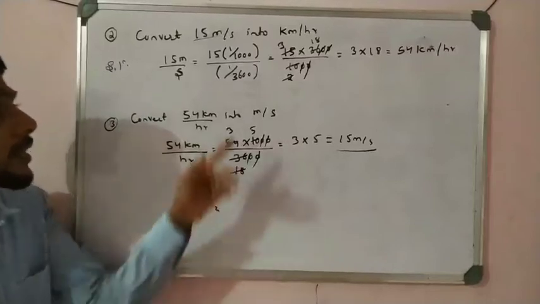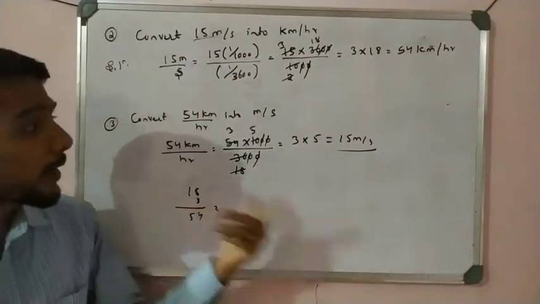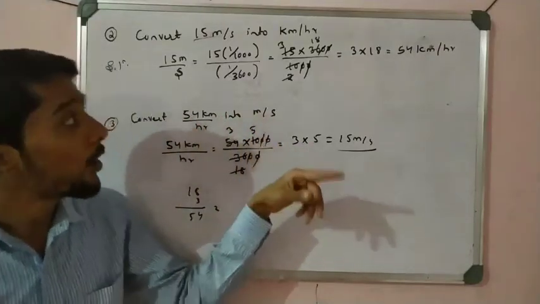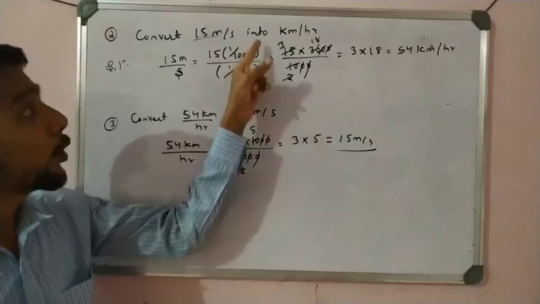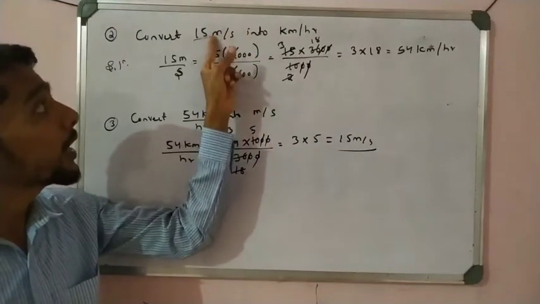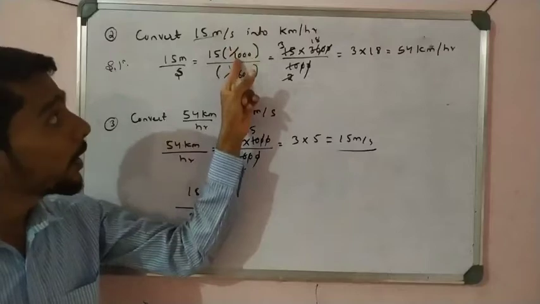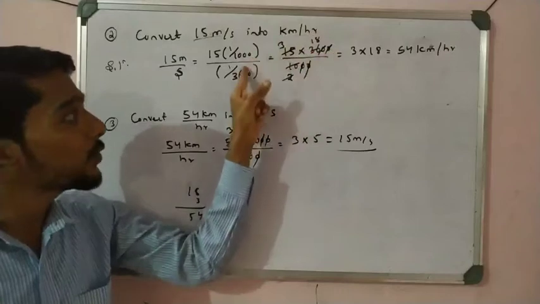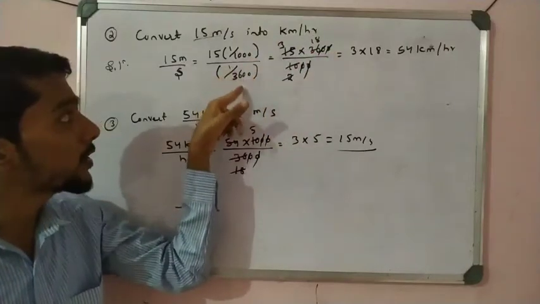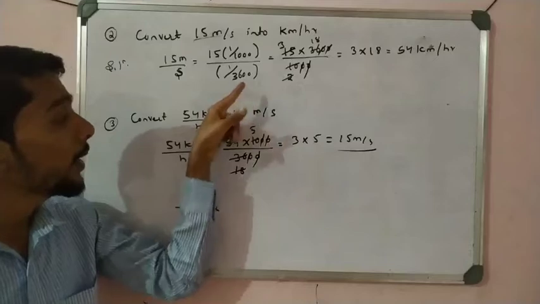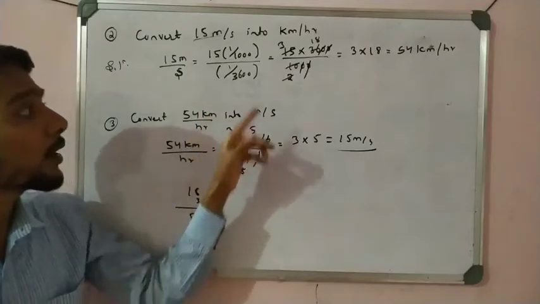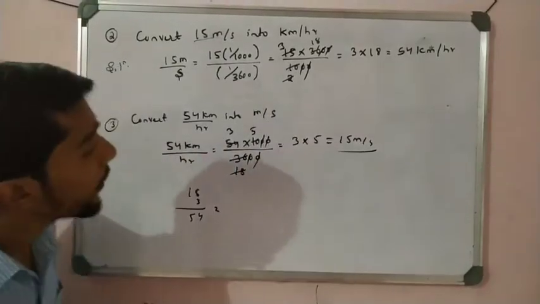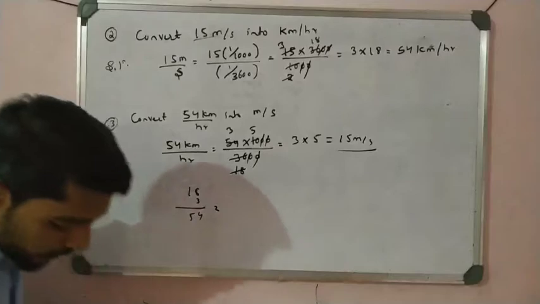Okay, so both examples are very important. Most of the examples in the NCERT, when they give kilometer per hour, you must convert into meter per second, or sometimes meter per second to kilometer per hour. So converting meter into kilometer means you make 1 by 1000, and second to hour means 1 by 3600. See here, smaller to bigger value, in that case we make a reciprocal, right? But kilometer to meter we do not make 1 by, direct 1000, direct 3600, right? So this is very important, you have to remember. So please write down these two conversions.